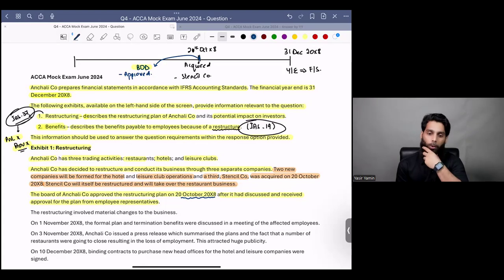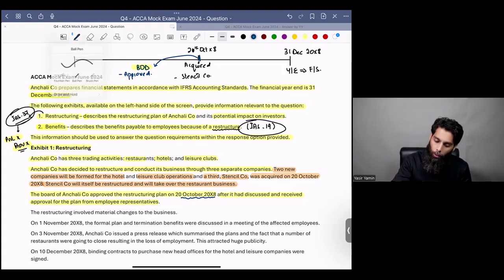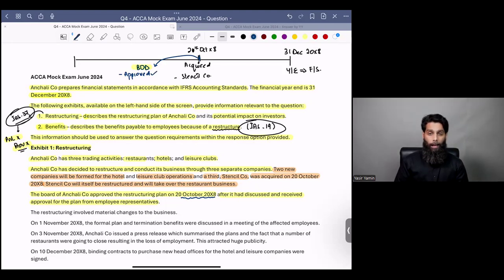Now, somebody would argue that sir, on 20th October 20x8, the board of directors approved the plan. And sir, it was also communicated to those who are to be affected by that plan because there was a meeting which had already been done with the employee representatives. So one or two, for example, the leader of the labor union had already been conveyed about the restructuring plan. Sir, this means that a restructuring provision can be recognized. The answer is no. You know why?